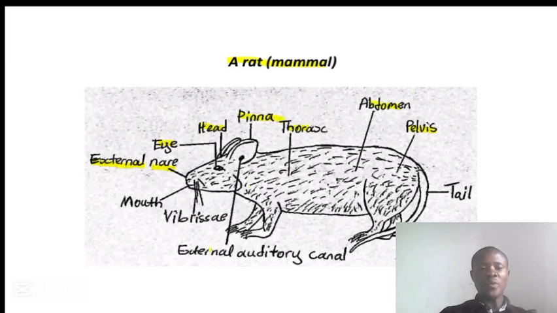That sound wave will be directed into the external auditory canal. And we have the tail that they use for balancing, and the legs that are used for movement. We have the mouth that they can use for feeding or communication. And they have the vibrissae that they use for sensitivity.